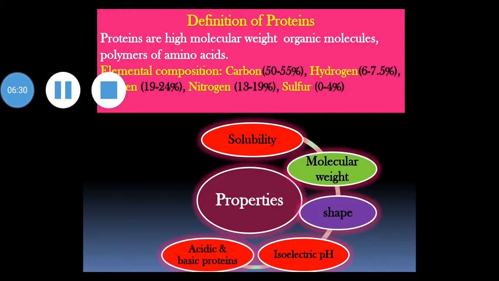Next is acidic and basic proteins. We know that proteins are polymers of amino acids, and an amino acid consists of an acidic carboxylic group as well as a basic amino group. So both charges, negative as well as positive, are present, as a zwitterion. But some amino acids have more acidity due to the presence of more than one carboxylic group. Some amino acids have more basicity due to the presence of more than one amino group.